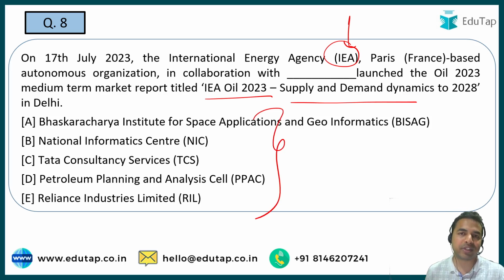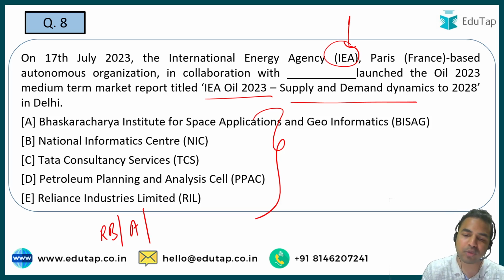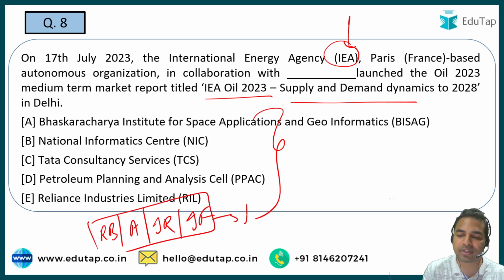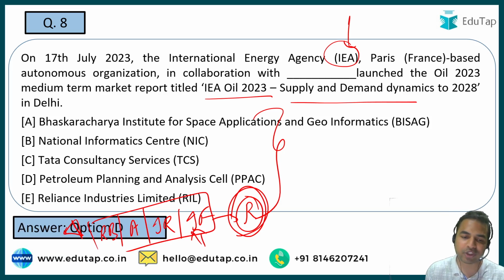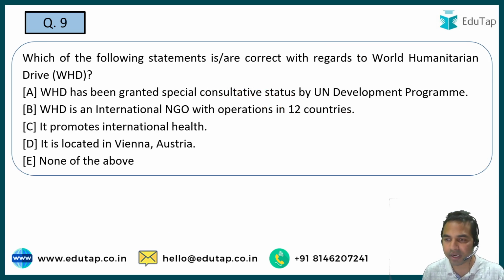See guys, from the reports and indices, questions can be asked across any 5 dimensions. But the 4 most important dimensions are the releasing body, the about section of the report, the parameters and indicators, like I told you for the National Multidimensional Poverty Index. Apart from that, what other things can be asked? That is the important rankings as well as the important findings. Fifth dimension is the recommendations part, but questions on this are quite few. These are the most important dimensions whenever you are covering reports and indices. So what is the right answer to this question? It is option D, that is Petroleum Planning and Analysis Cell, PPAC, is the right answer. Let's move on to the next question, guys.